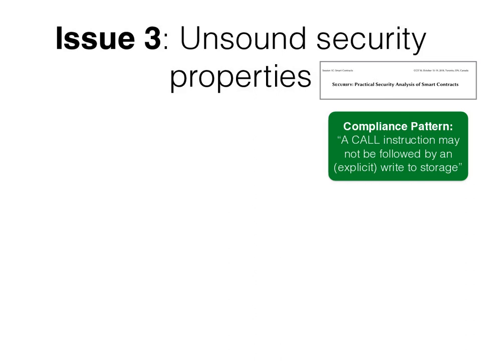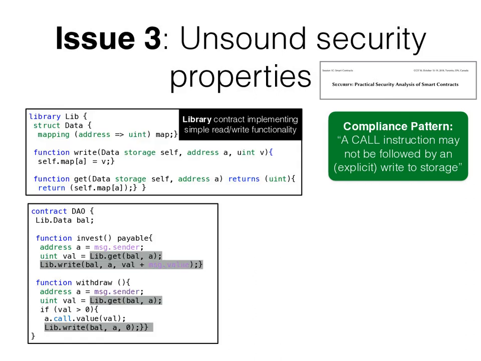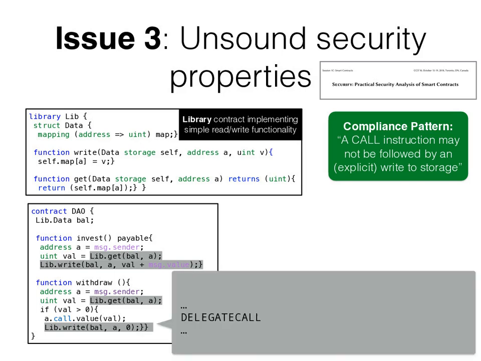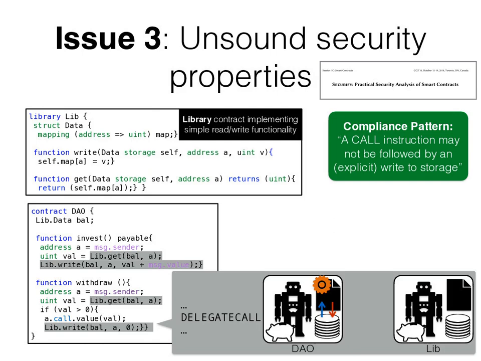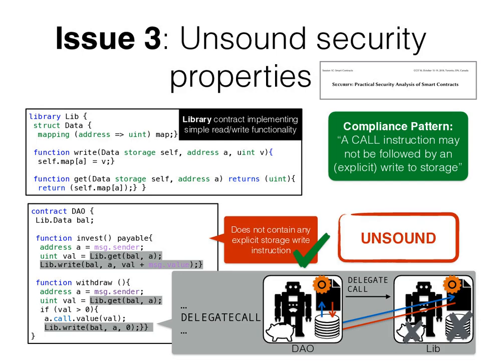to storage. Consider the contract on the left. It is in principle the same vulnerable contract as before, but the balance mapping is now handled by a library contract. Such a contract can be understood as similar to libraries in regular programs and facilitates code reuse. The problem here is that, although the contract storage is modified, there is no storage instruction in the code of the analyzed contract. Instead, there is only a delegate call instruction, which allows the library contract to modify the storage of the analyzed contract. Since the analyzed contract does not contain an explicit storage write, Securify mistakenly marks it as safe.